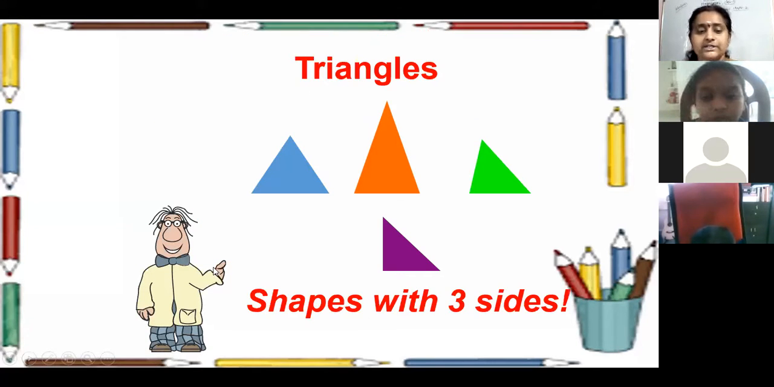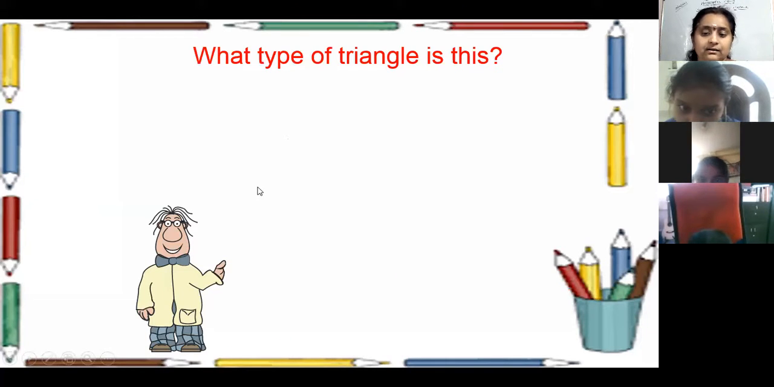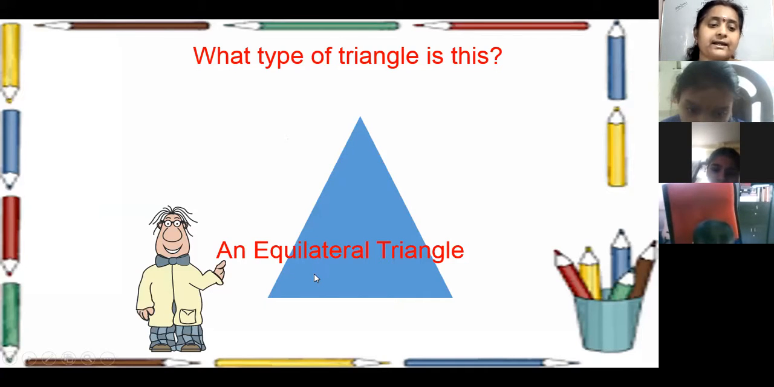We have just completed four-sided shapes. Now what about three sides? Three-sided shapes are called triangles. We have 4 types of triangles. Let us check. The first one is, sorry, all sides are equal here. So we can call it an equilateral triangle.